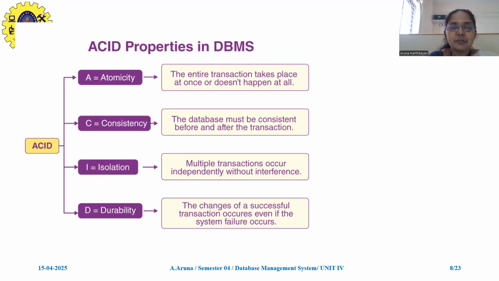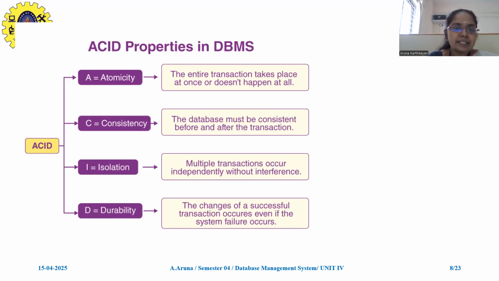In my lecture series today, we're going to see the ACID properties in database management systems, how they support the transaction concept. ACID is nothing but four properties we're going to consider here: A for atomicity, C for consistency, I for isolation, D for durability. So what do you mean by atomicity?